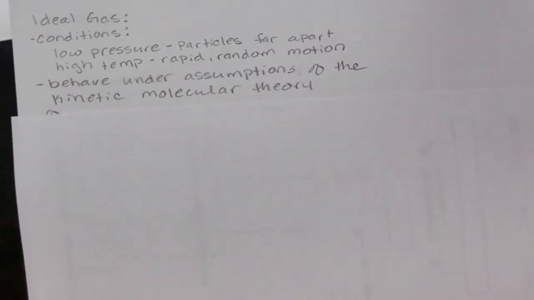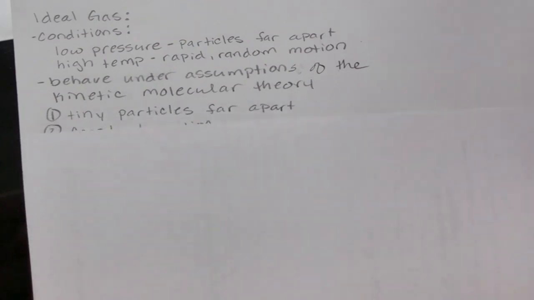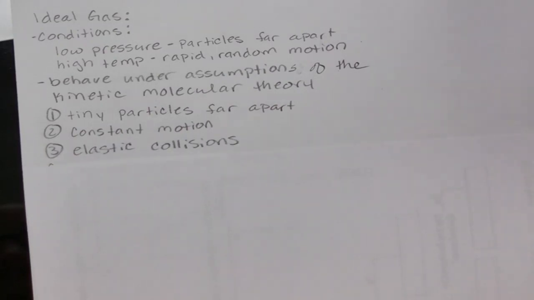We can assume that gases are going to behave as ideal gases under the assumptions of what we call the kinetic molecular theory, where gases are tiny particles that are far apart from one another. They have a constant and random motion. Their collisions are elastic. So we assume when they collide, there is no loss of energy.